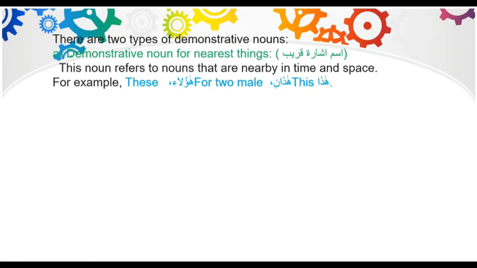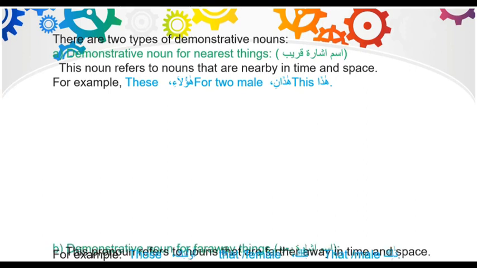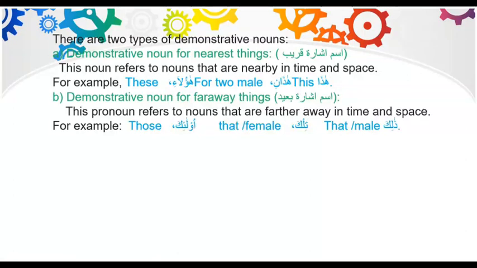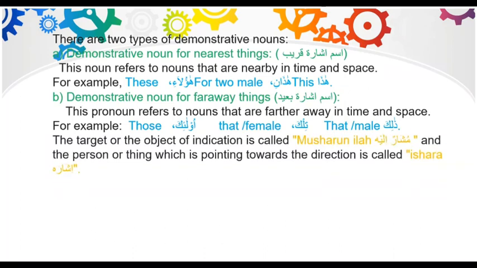The first one is demonstrative noun for nearest things, ism ishara qareeb. This noun refers to nouns that are nearby in time and space. For example, these, haulai, hadani for two males, and hada, this. The second type is demonstrative noun for far away things, ism ishara ba'id. This pronoun refers to nouns that are farther away in time and space. For example, ulaika, those, tilka, that for female, and dhalika, that for male.